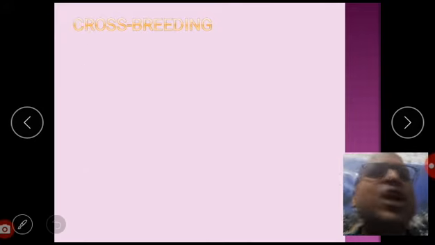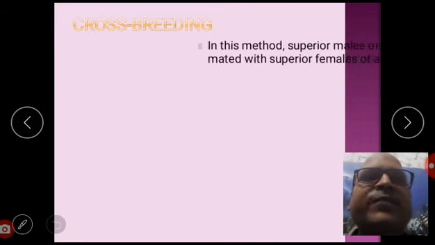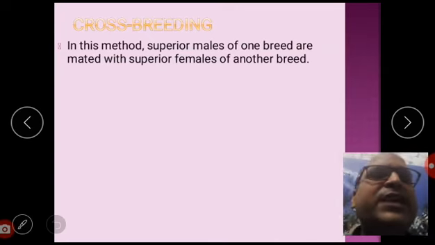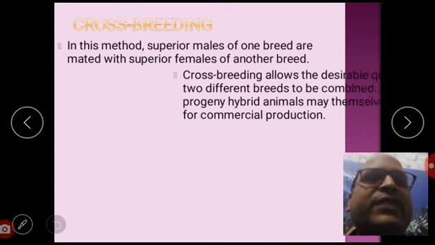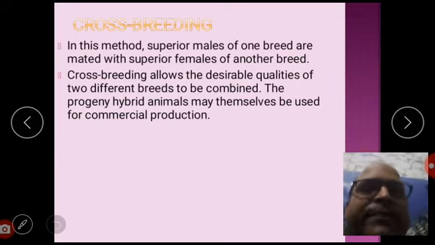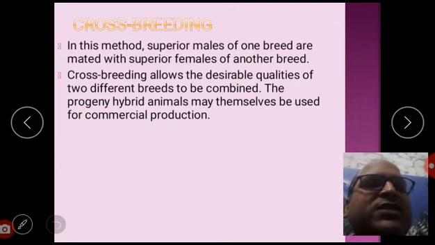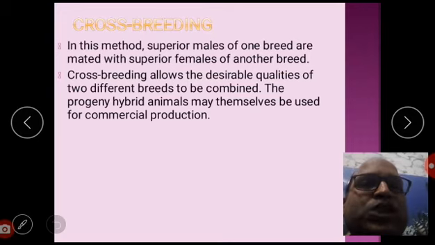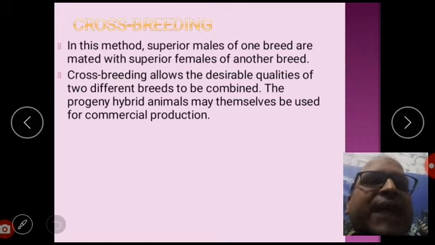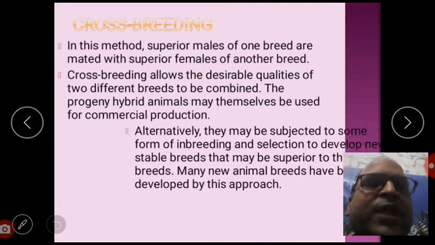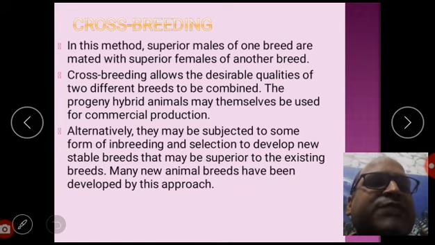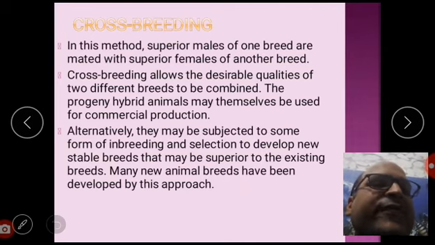Now, what is crossbreeding? This also we have seen. In this method, superior males of one breed are mated with superior females of another breed. Crossbreeding allows the desirable qualities of two different breeds to be combined. The progeny hybrid animals may themselves be used for commercial production. Alternatively, they may be subjected to some form of inbreeding and selection to develop new stable breeds that may be superior to the existing breeds.